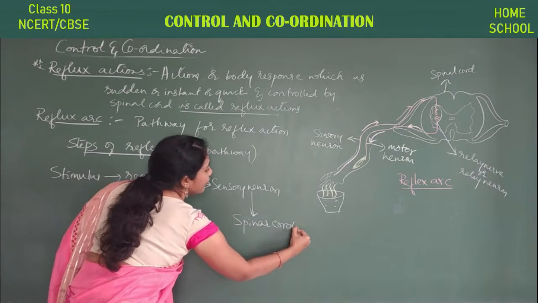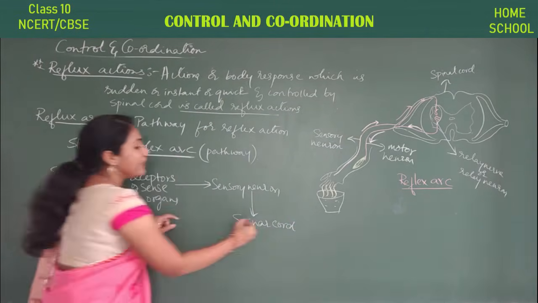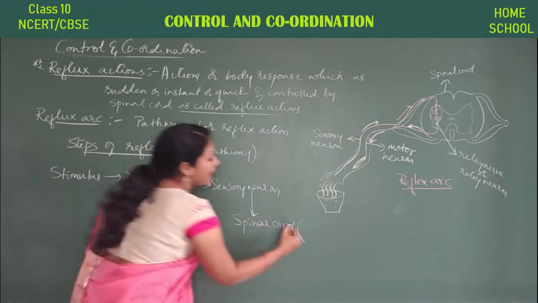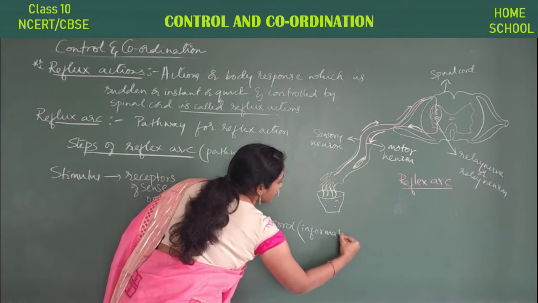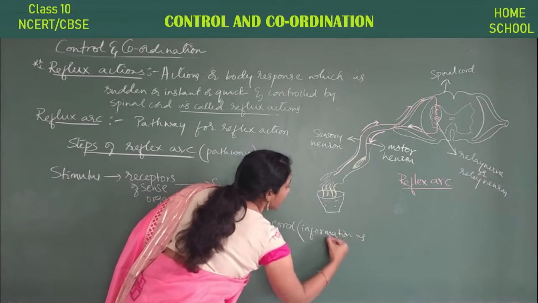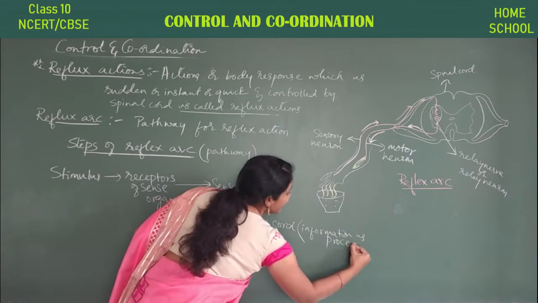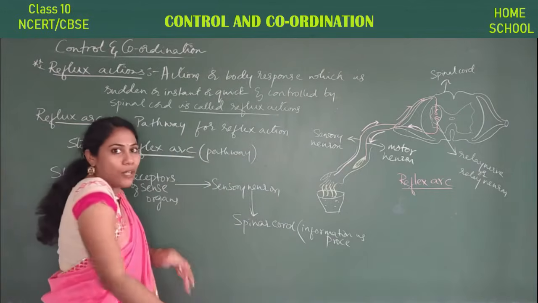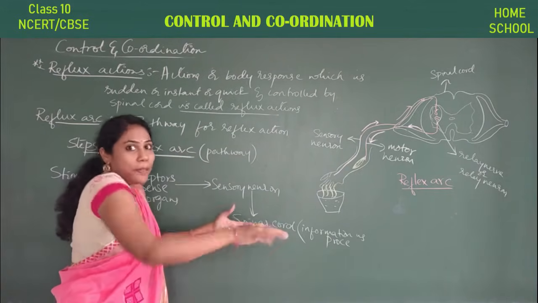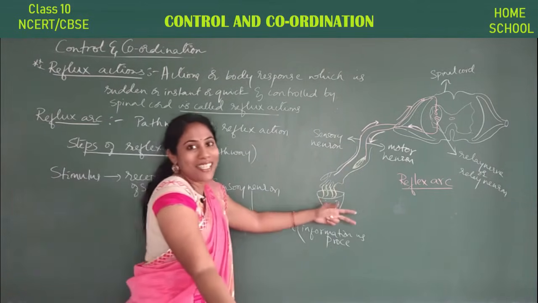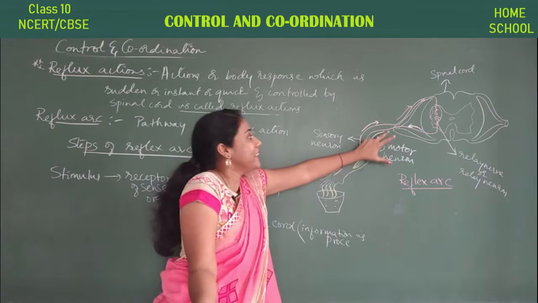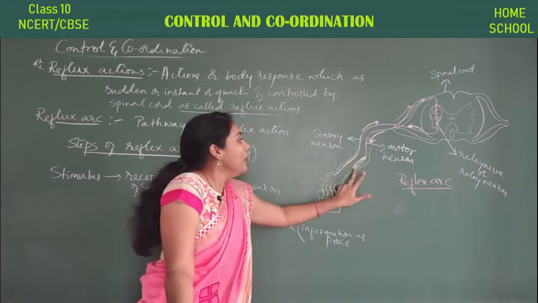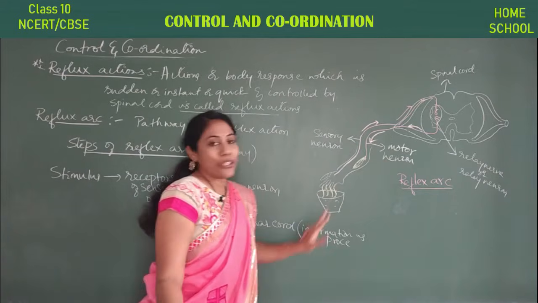Here in the spinal cord, the information is processed. The spinal cord actually thinks what has to be done next. The hand should be removed from the hot water, right? And that signal, that information, is sent from the spinal cord to the hand through the motor neuron.